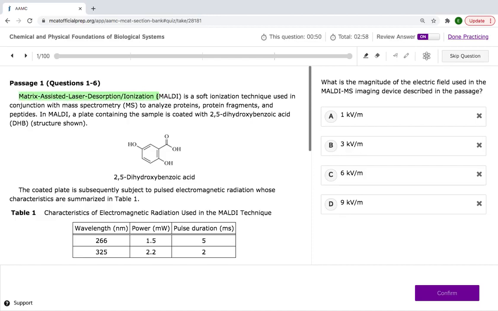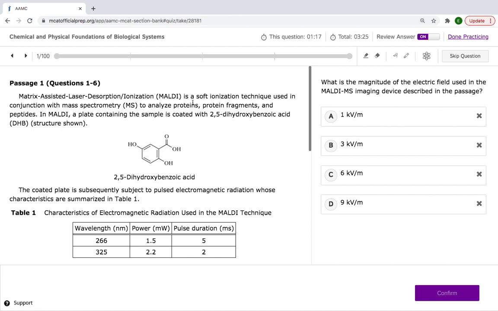See, right there, the MCAT is throwing you some bullshit already. I've never heard of this in all my years of undergrad. So this is something we don't know. The MCAT is throwing this complicated stuff here. It's probably not going to be complicated when we break it down, but they're throwing a scary word here, MALDI. But anyways, just keep going.